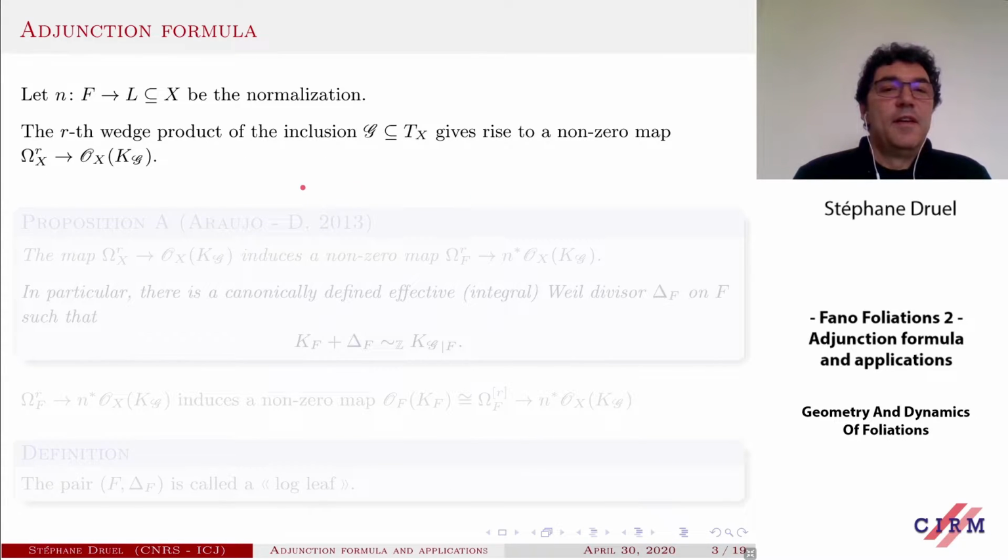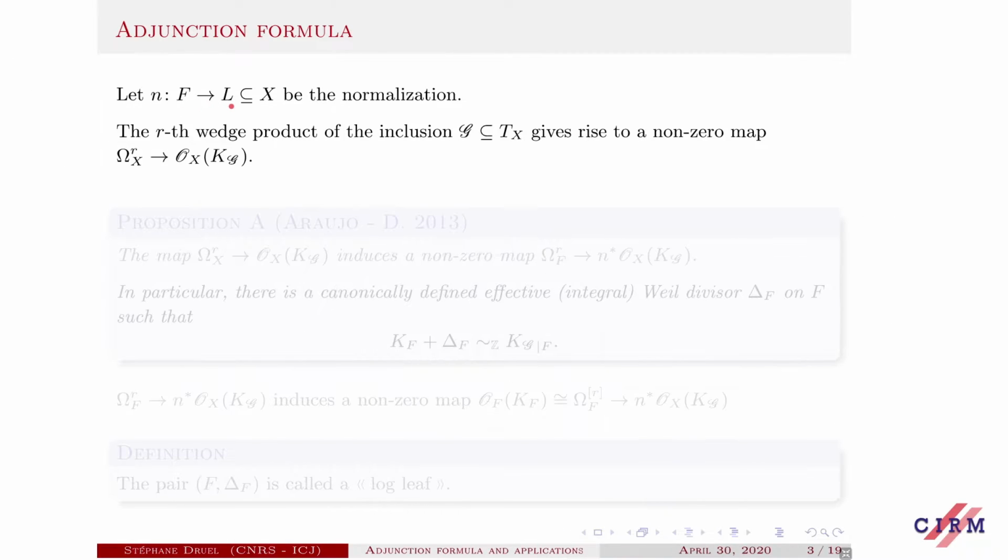There is first an obvious obstruction. In general, L is not normal, so the canonical class is already not defined. So the first thing to do is to normalize. Consider F to be the normalization of L, and we consider the induced map from F to L, or I will denote the same map from F to X.